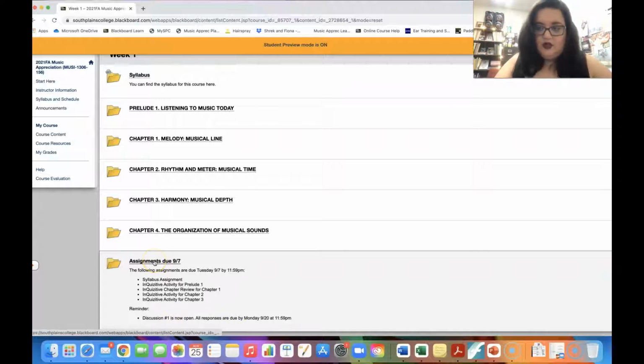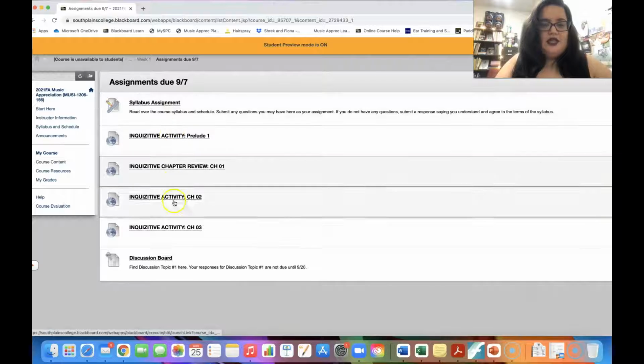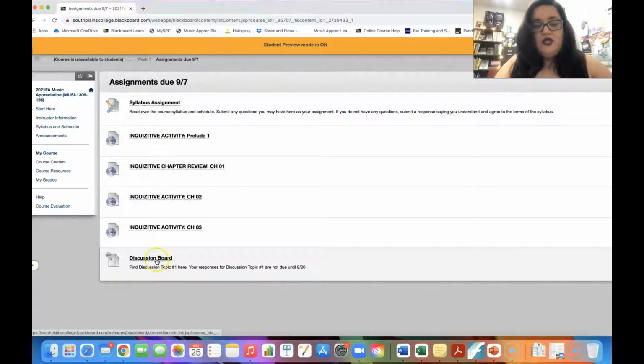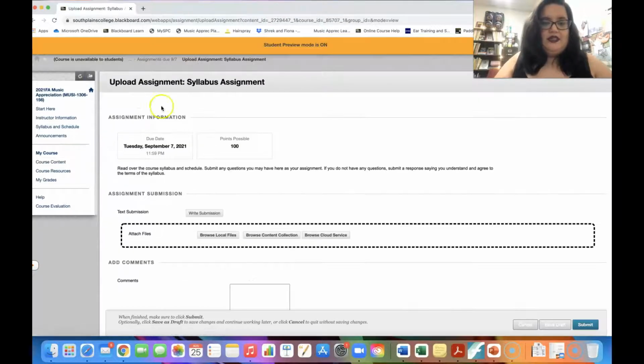So if we click this folder, it's going to immediately bring up all the assignments that are due for that week, and there's a link to the discussion board just in case you want to get a head start on it, but it'll tell you when it's due, okay? So the syllabus assignment will be pretty easy.